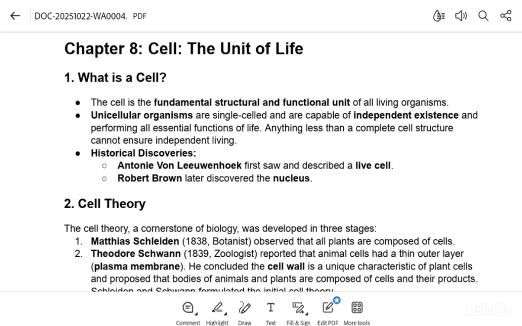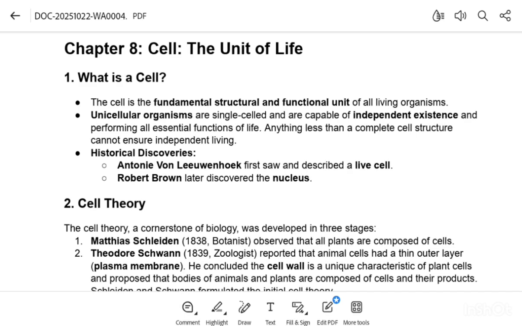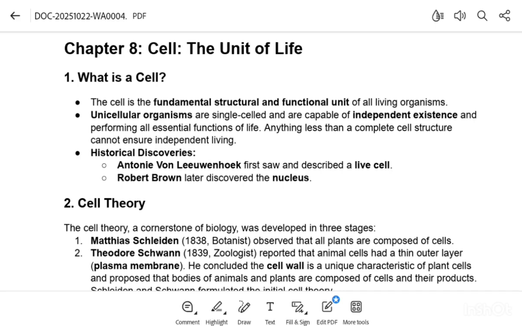Historical discoveries. Antony von Leeuwenhoek first saw and described a living cell. He was the first person who described a living cell. He discovered the first living cell in pond water, which I think was a bacterium. Robert Brown later discovered the nucleus, which is situated in the center of the cell.